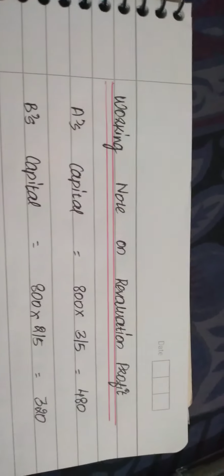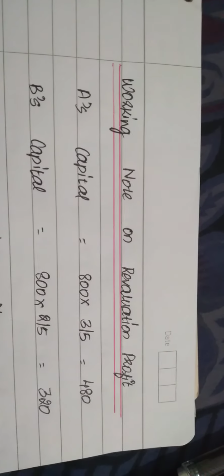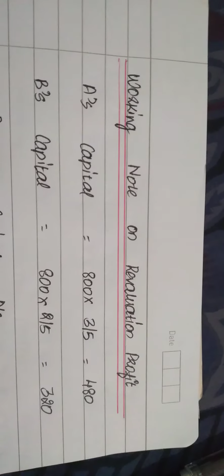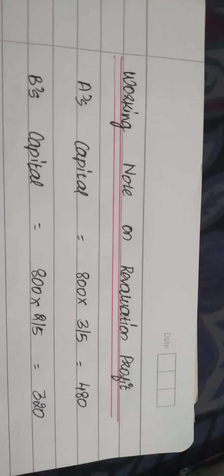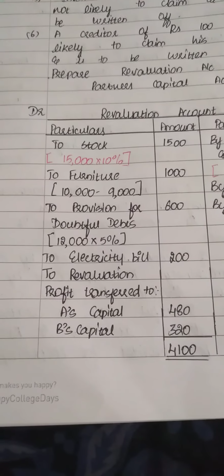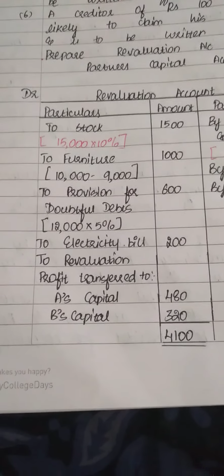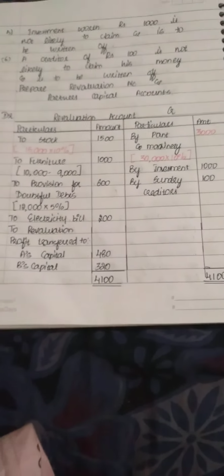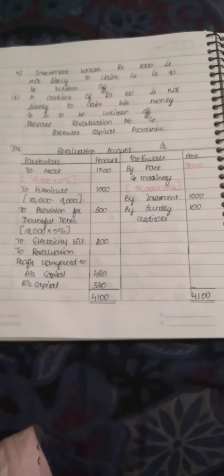Let me show the working note of revaluation. 800 is shared in the ratio 3:2 which is given in the question: 800 into 3 by 5 for A, 800 into 2 by 5 for B. So you will transfer this revaluation profit to A's capital and B's capital, and tally both the sides with 4,100. So this is about the revaluation account.